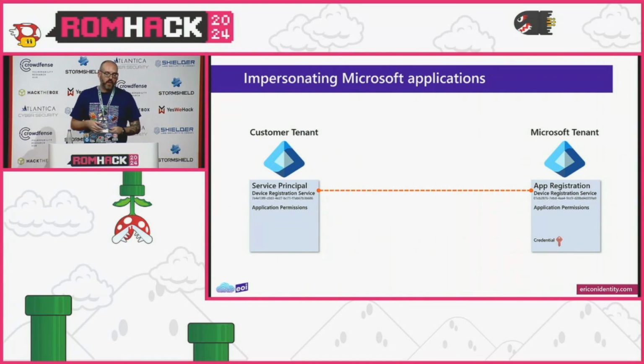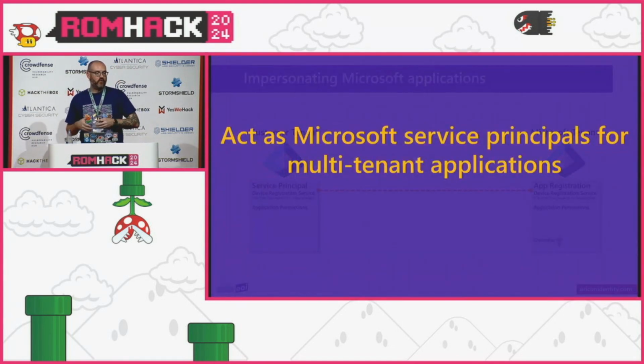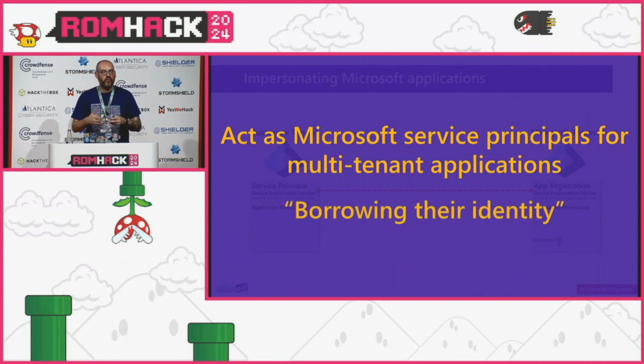So this pivots into the research, which is really looking to impersonate Microsoft applications. And when I'm saying impersonate, what we're actually looking to do is act as Microsoft service principals for multi-tenant applications. Again, another mouthful, but essentially we're looking to borrow their identity. We're looking to impersonate these applications. So from an Entra perspective, from a Graph perspective, it thinks that we're whatever the Microsoft service is.